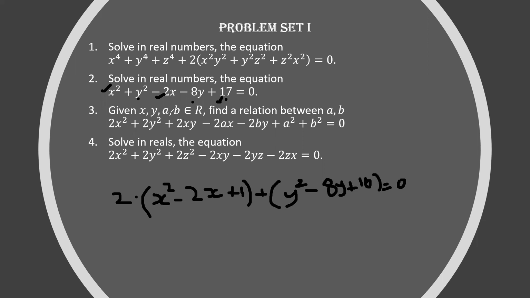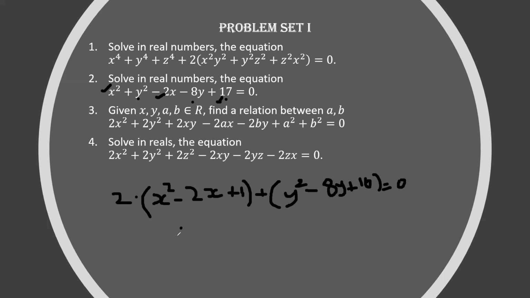I have written this equation like this. From here, what to do next? Does anyone have any idea? Okay, so I think nobody has any idea.